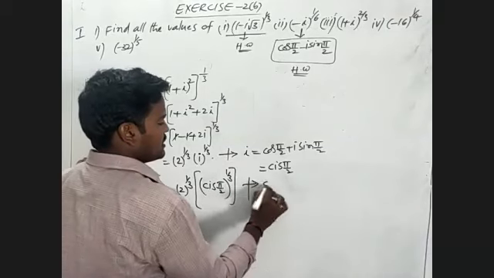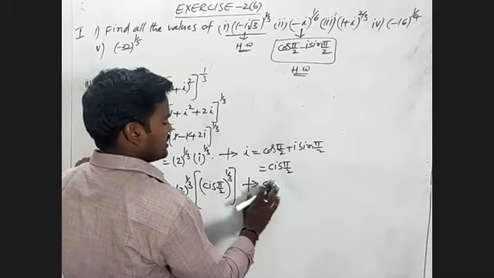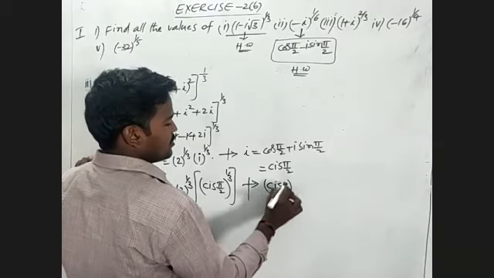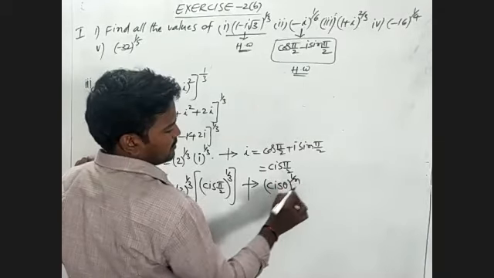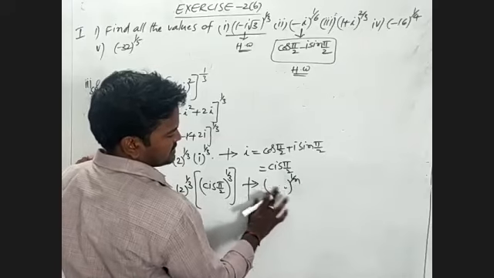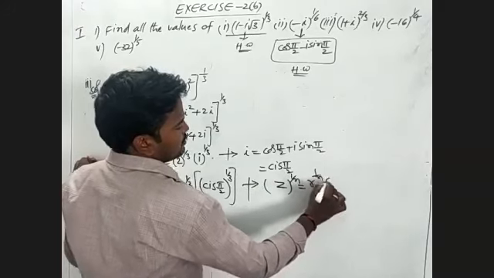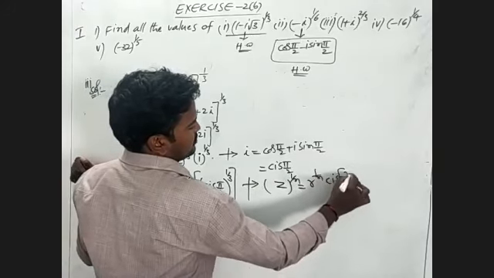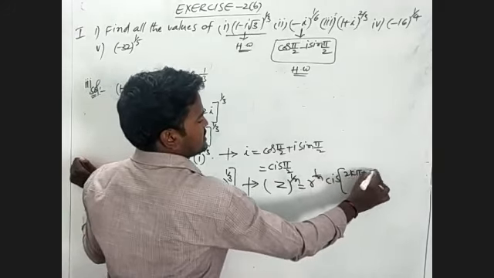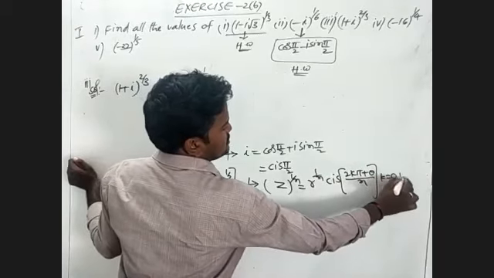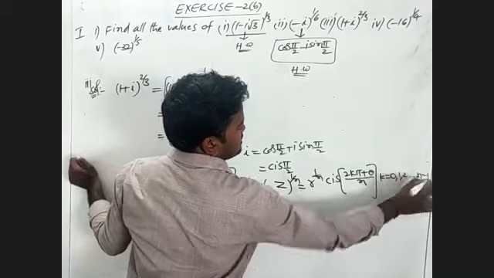One more formula: (cos theta plus i sin theta) whole power 1 by n, that is z power 1 by n, is equal to r power 1 by n into cis of (2k pi plus theta) by n, where k is equal to 0, 1, and so on up to n minus 1.